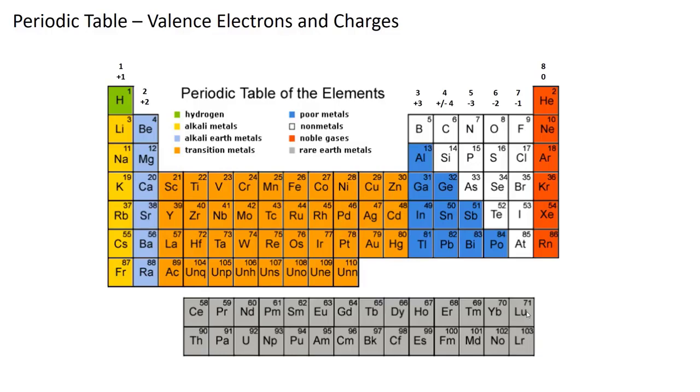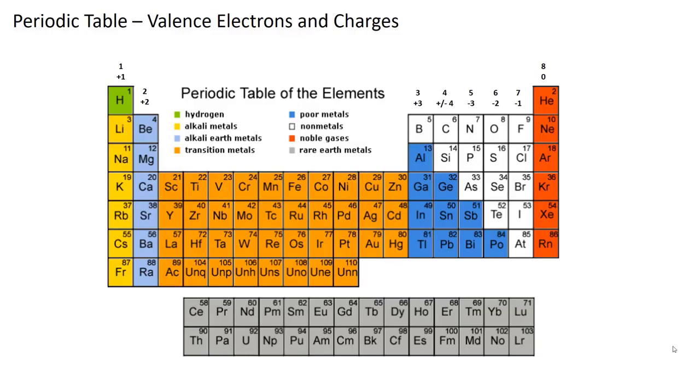And 3, 4, 5, 6, 7, and then 8 with the noble gases. Those are the number of valence electrons. And just as a review, valence electrons are those electrons in the outermost energy level. Along with that, metals, when they react, tend to lose electrons. So those group 1 metals will lose 1 electron and be left with a 1+ charge. Group 2, 2+. Skip the transition metals for now.